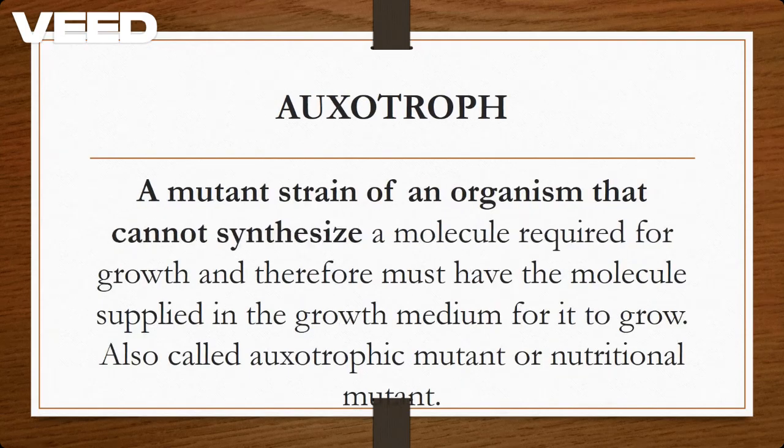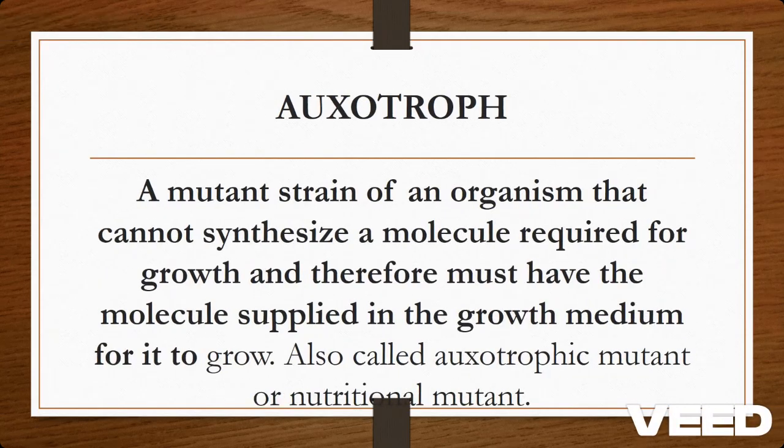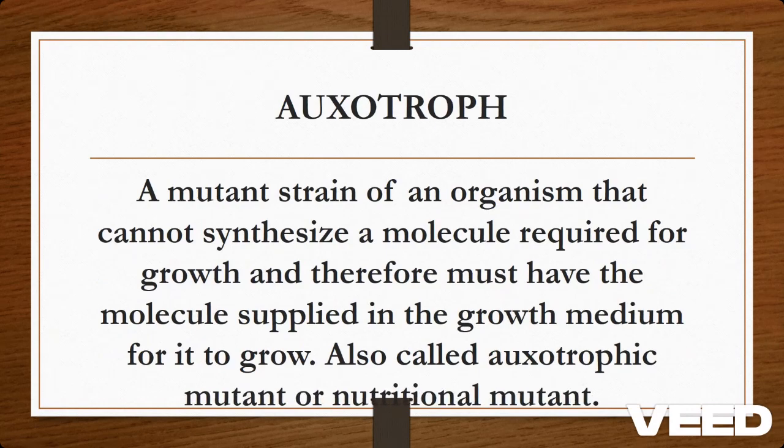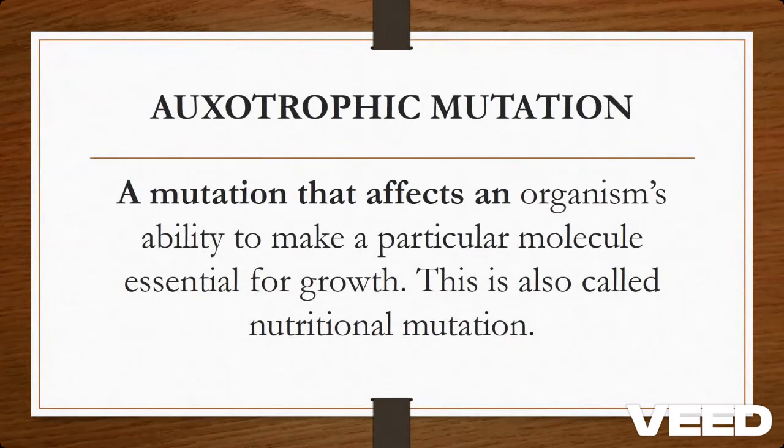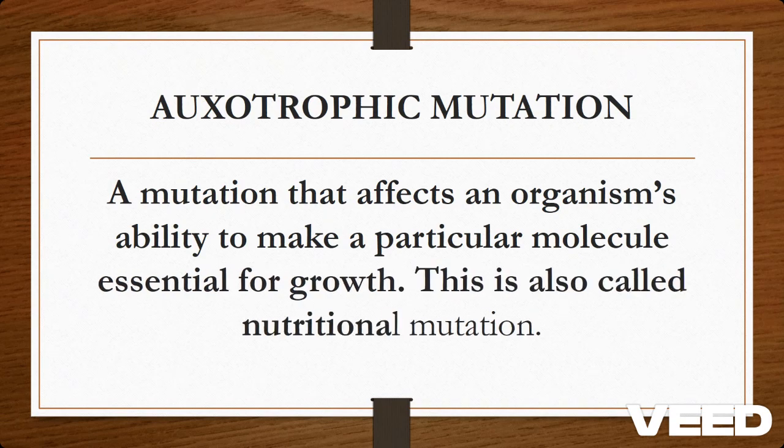Auxotroph: a mutant strain of an organism that cannot synthesize a molecule required for growth, and therefore must have the molecule supplied in the growth medium, also called an auxotrophic mutant or a nutritional mutant. Auxotrophic mutation, a mutation that affects an organism's ability to make a particular molecule essential for growth. This is also called a nutritional mutation.